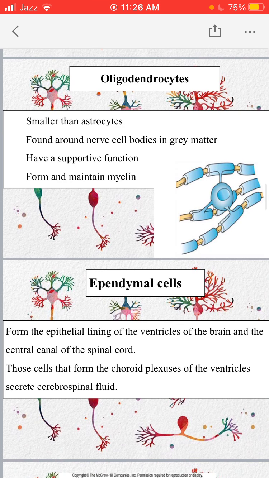Now the ependymal cells. Ependymal cells basically form a lining around the ventricles of the brain, and also form a lining of the central canal of the spinal cord.